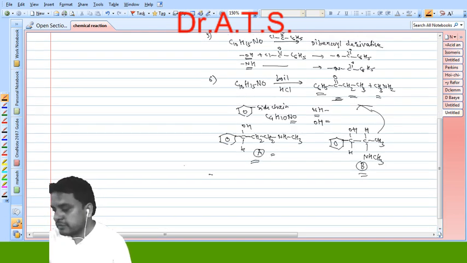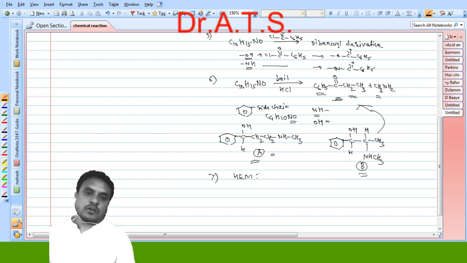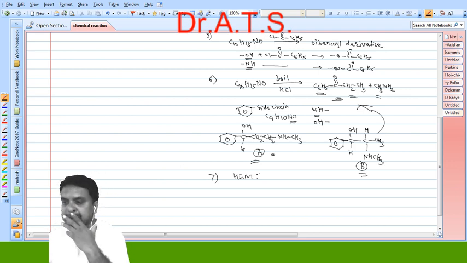Now the seventh point is that we came across Hofmann exhaustive methylation, that is HEM. What is Hofmann exhaustive methylation? This Hofmann exhaustive methylation is the technique to determine the nature of nitrogen containing rings. But we already know from the classification of the alkaloids that ephedrine and adrenaline are alkaloids in which nitrogen is not present in the cyclic form, but in the open chain, but still it gives us the nature of nitrogen.